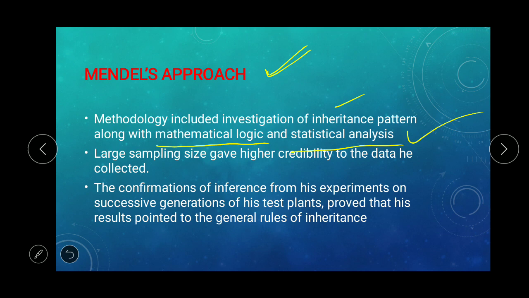Then he had a large sampling size; he collected a large number of plants, which gives higher credibility to the data he collected. Then the confirmation of inference from his experiments on successive generations of his pea plants proved that the results pointed to a general rule of inheritance. So he was getting various inferences from his experiments, and he did this for successive generations; he did not stop after only one generation. The inferences proved that the results pointed to a general rule of inheritance.